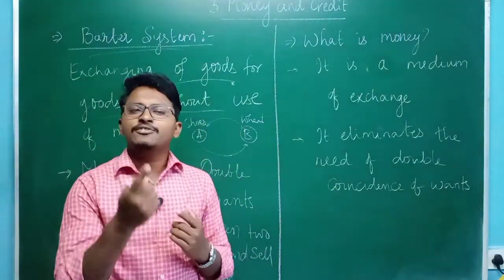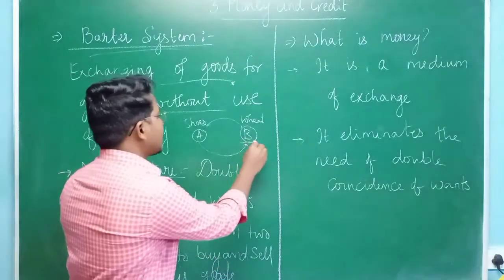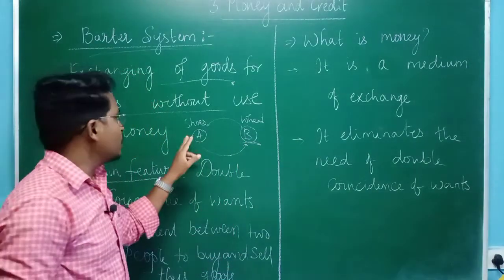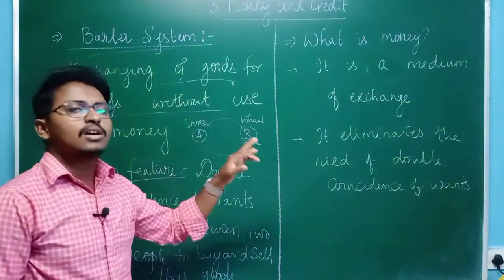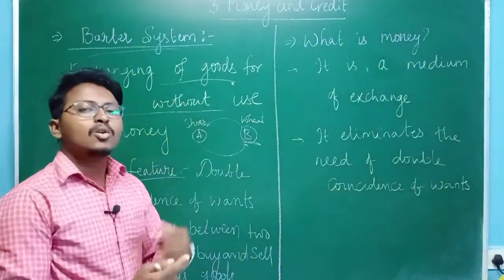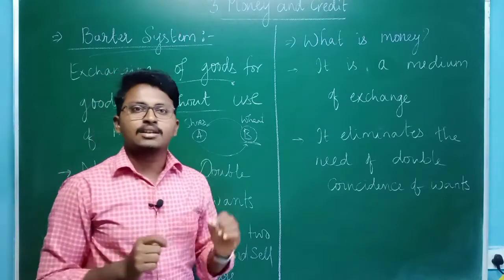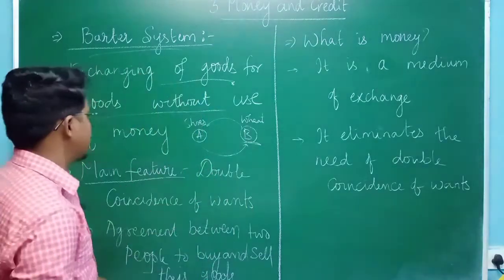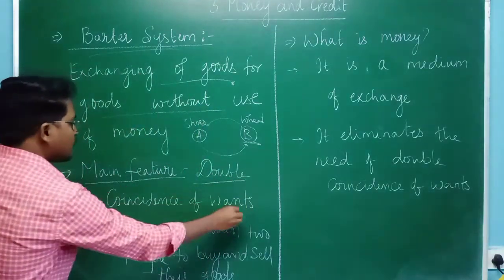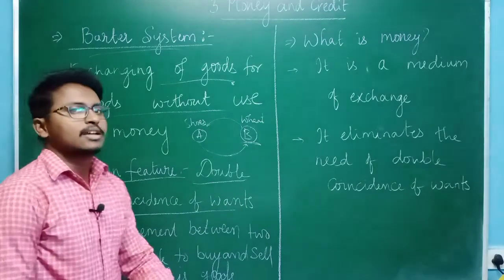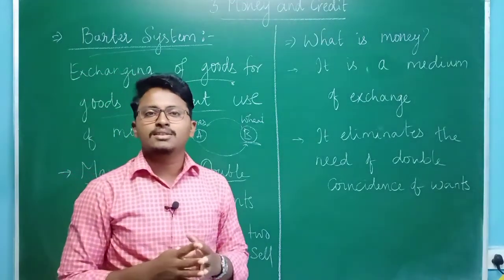But it is very difficult to find out who will take this wheat and who will give these shoes, or who needs these shoes and who is ready to give this wheat. So one of the very essential features of this barter system is the double coincidence of wants. What do you mean by double coincidence of wants?